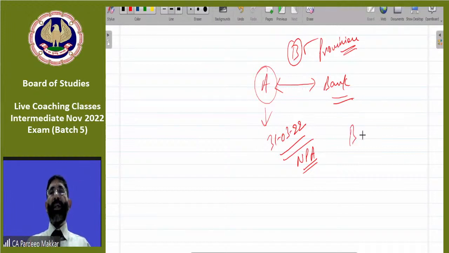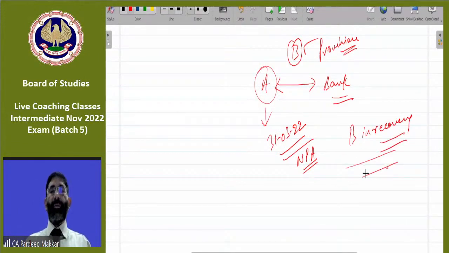If B has given a guarantee only for recovery, saying "I will help in recovery, not more than that," then in that case B will not create any provision. No provision is required. Is that clear?